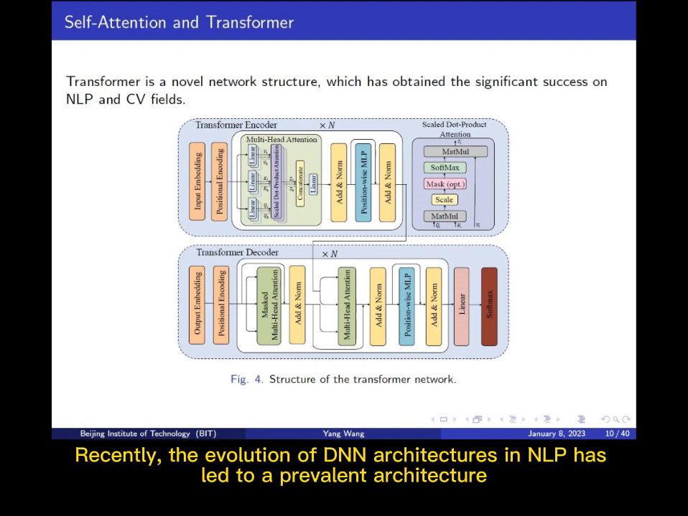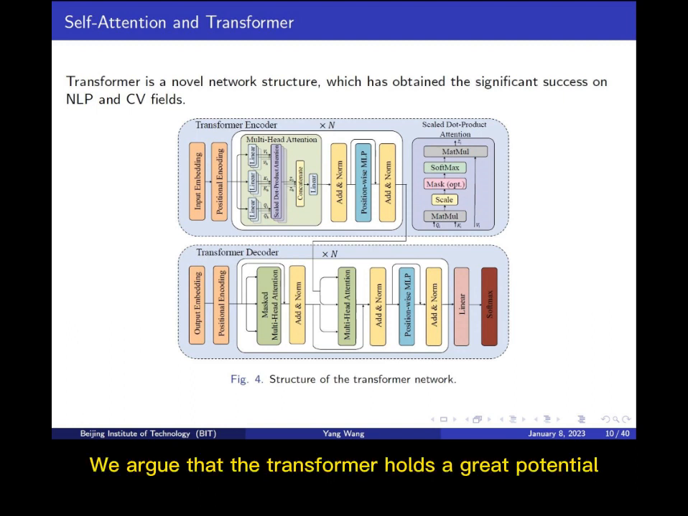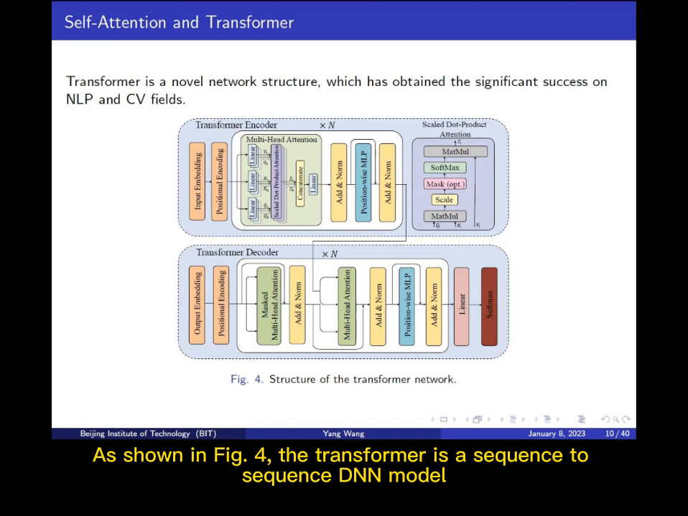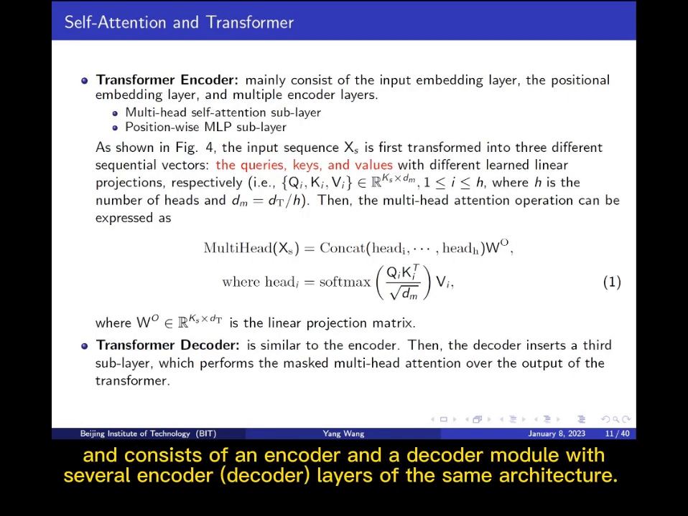Recently, the evolution of DNN architectures in NLP has led to a prevalent architecture known as the transformer. We argue that the transformer holds a great potential also in the design of intelligent communication systems. As shown in Figure 4, the transformer is a sequence-to-sequence DNN model and consists of an encoder and a decoder module with several encoder-decoder layers of the same architecture.